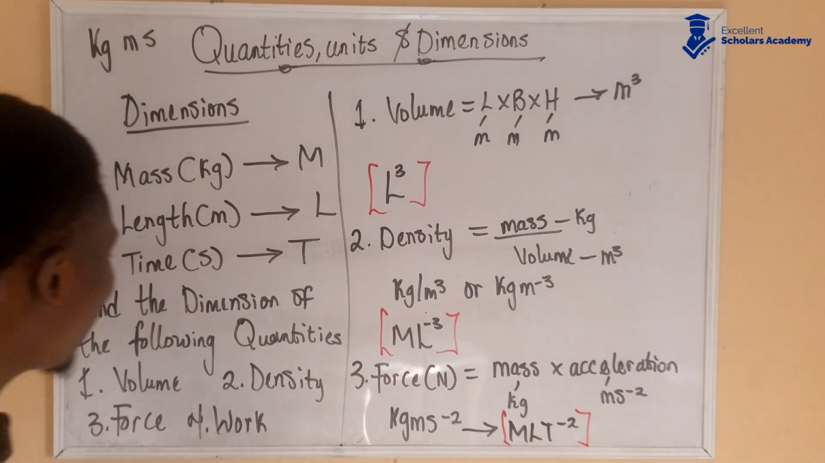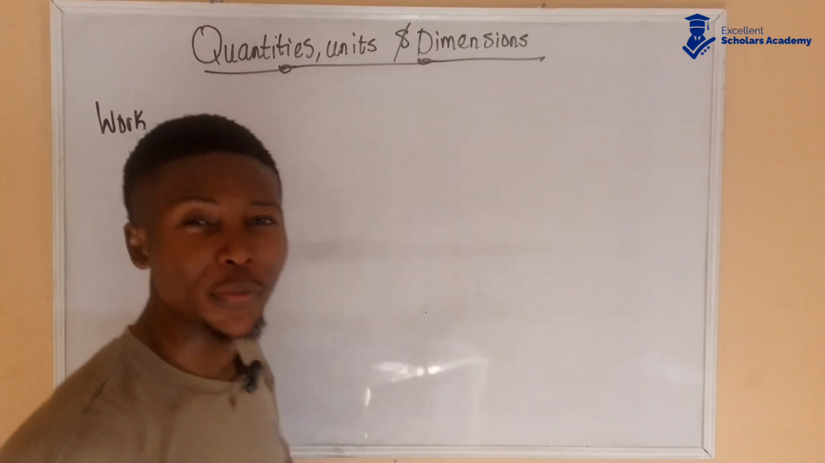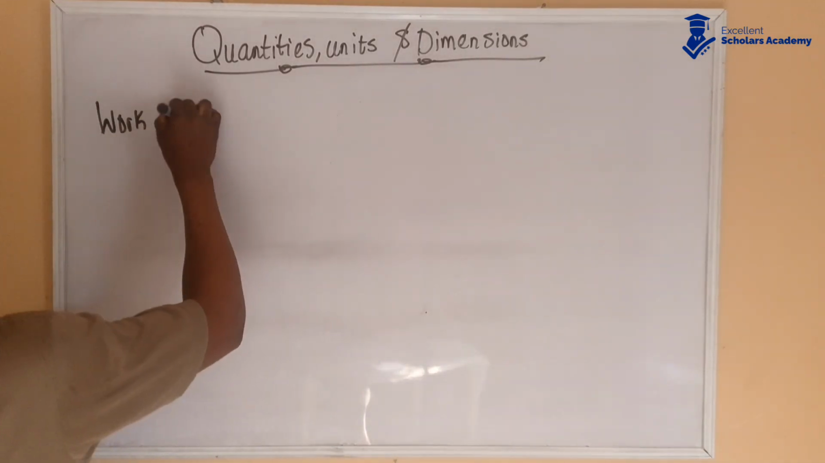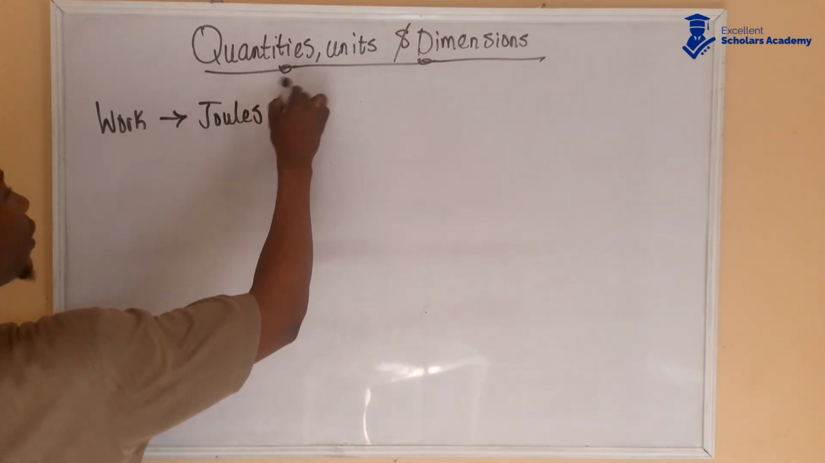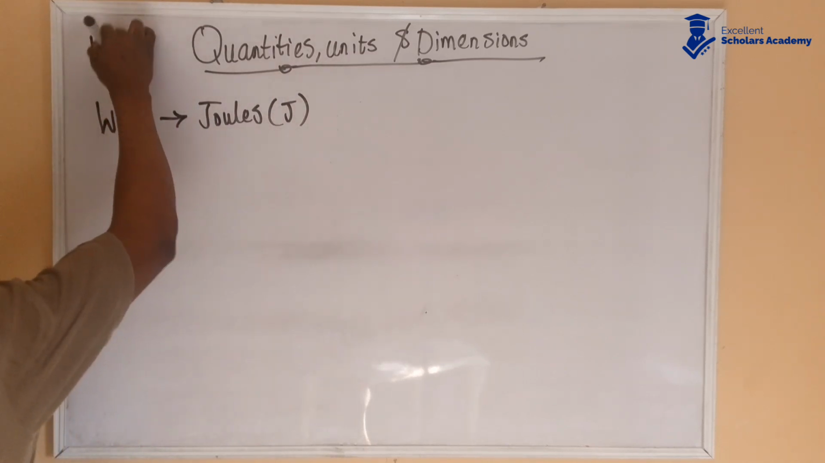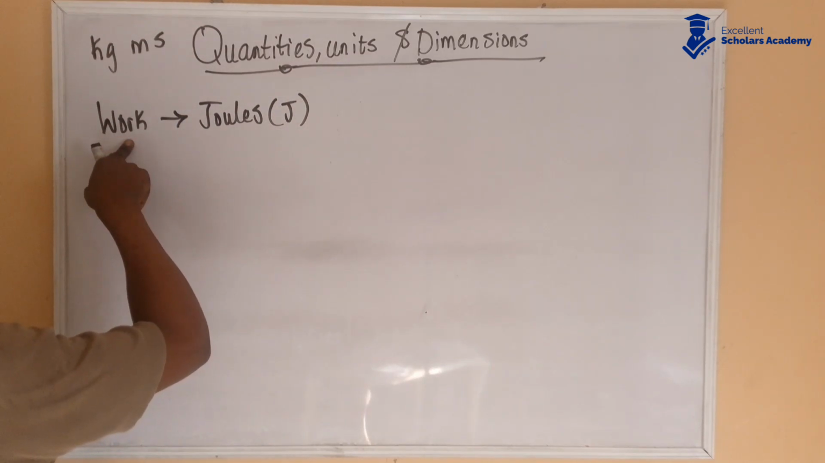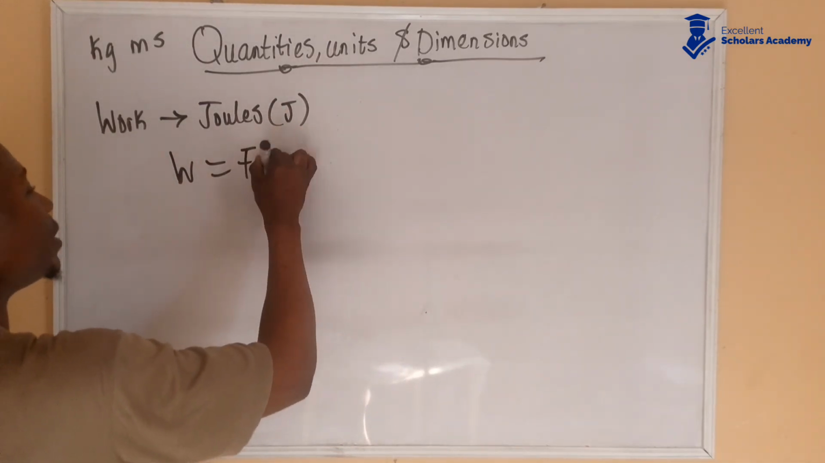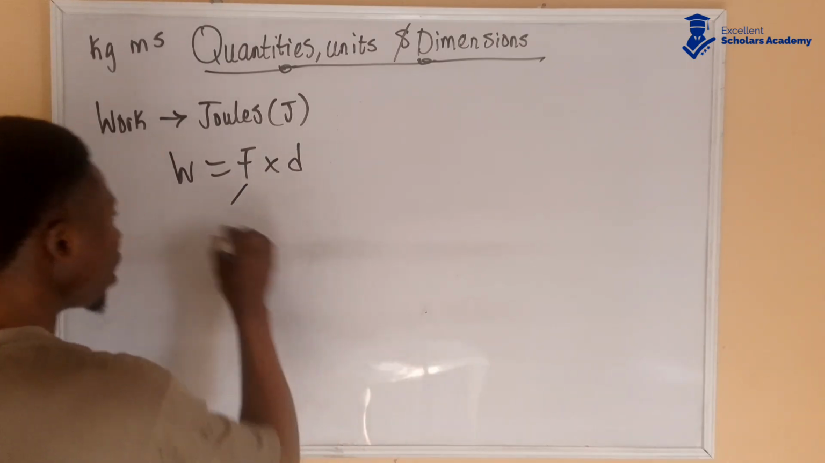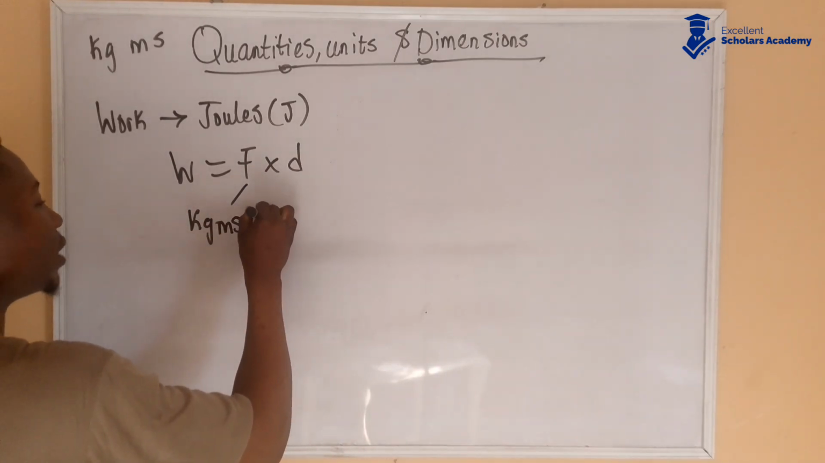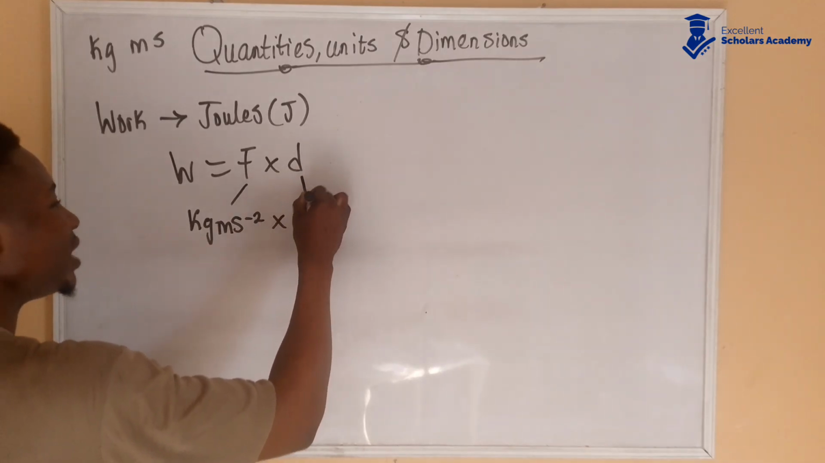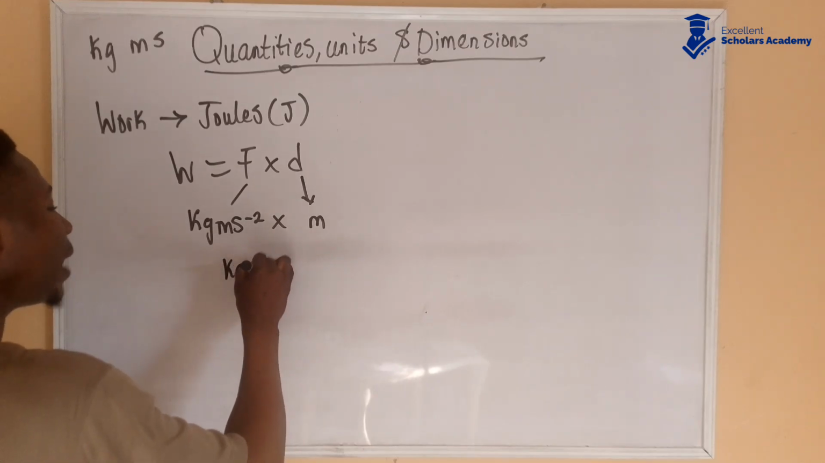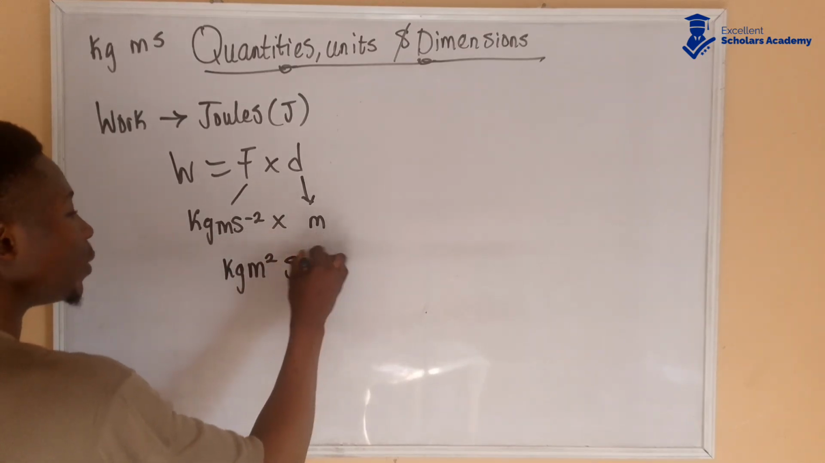Now let's go ahead and find the dimension for work. Work is measured in joules, but we need the kg m s system to be able to get the dimension for work, so we don't need this. Now we'll go to the formula. Work is force times distance. Force, which we just got, is measured in kilogram meter per second squared, multiplied by distance, which is measured in meter. So this meter multiplied by this meter gives us meter squared. So it becomes kg m squared s to the power of minus 2.